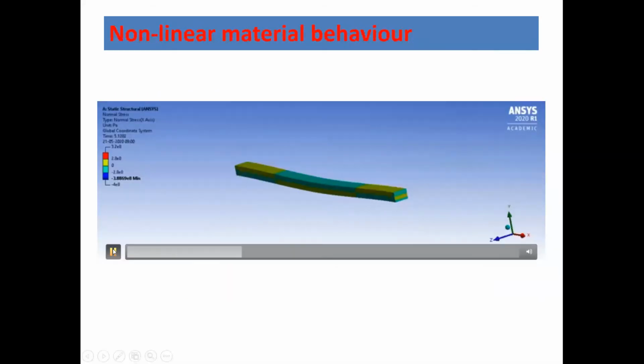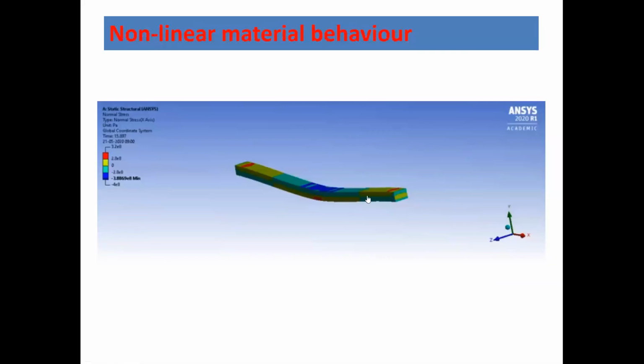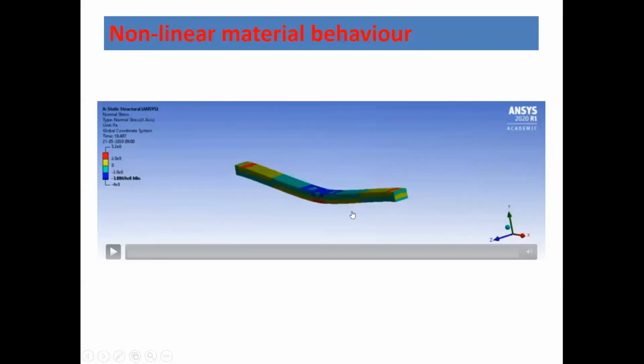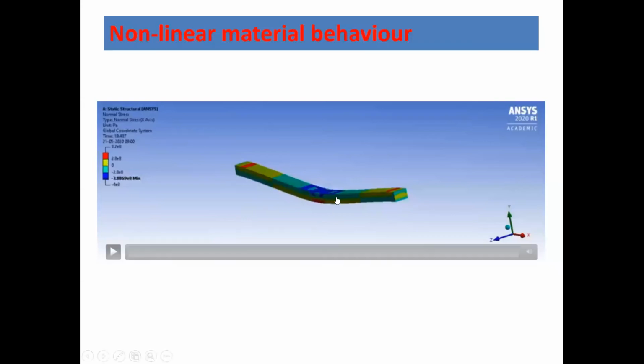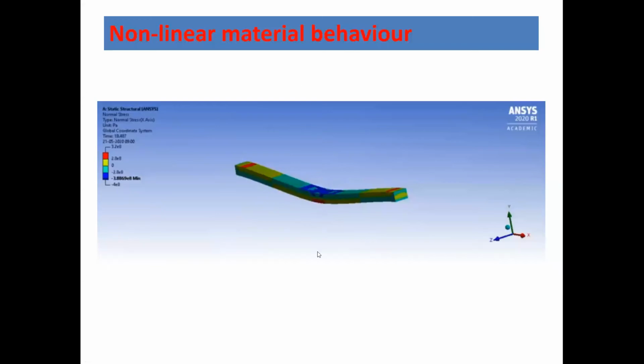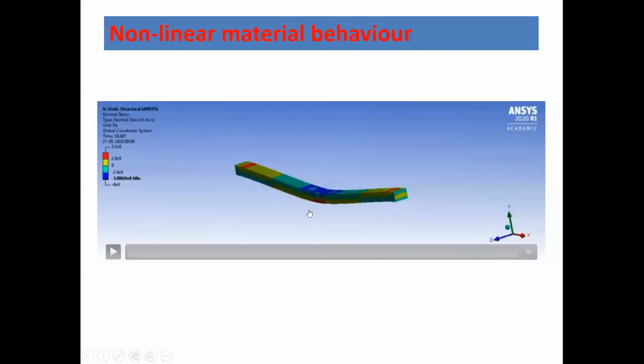Then we can see the nonlinear behavior in a beam. Whenever a beam is subjected to a load, it is going to bend. But if the load crosses a certain magnitude, then this particular beam is going to go into the nonlinear region. And here you can see a plastic hinge is formed. This plastic hinge is going to create non-reversible stresses in the body. So this is a nonlinear analysis.